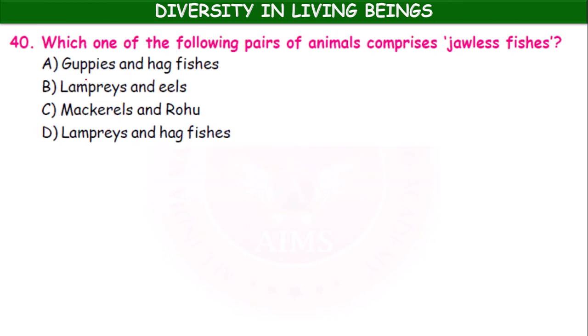Which of the following pairs of animals comprises jawless fishes? Guppies and hagfishes, lampreys and eels, mackerels and rohu, lampreys and hagfishes. So actually lampreys and hagfishes are the cyclostomes, jawless fishes. Okay, these are some of the questions. This is assessment 1 and assessment 2 is also there.